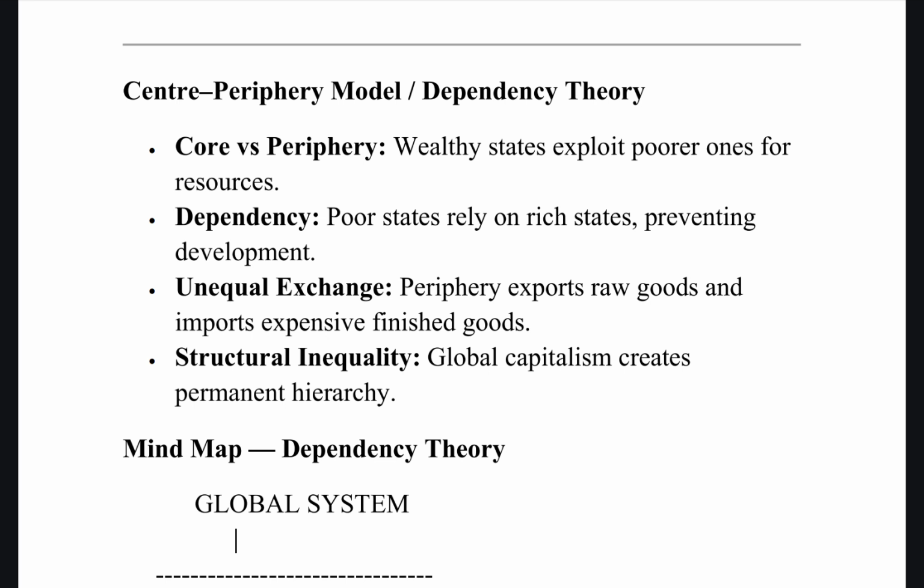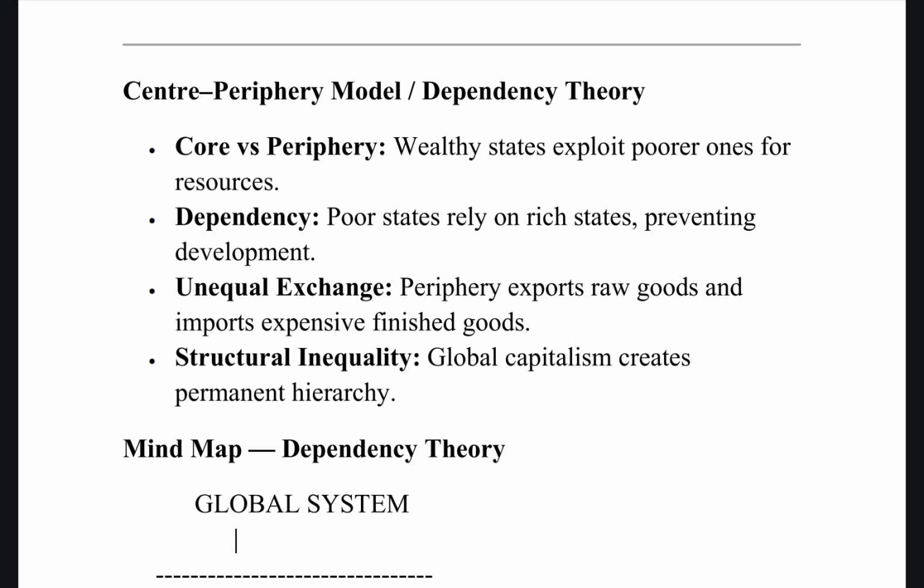Then dependency theory was by Andre Gunder Frank, a theorist who propounded that the underdevelopment of these peripheral states is directly because they are dependent on core states for development. If you see in many of the African states, it is people from Europe or the US who are going and doing charity works.